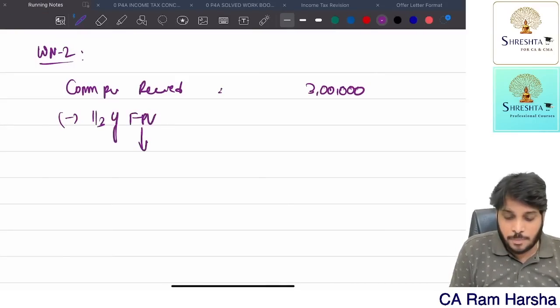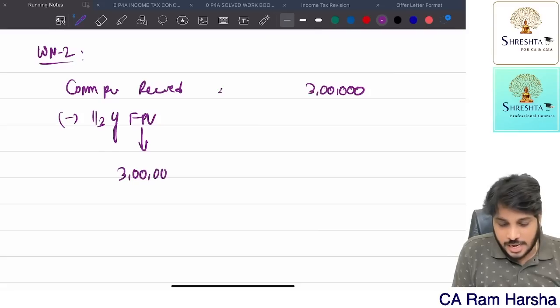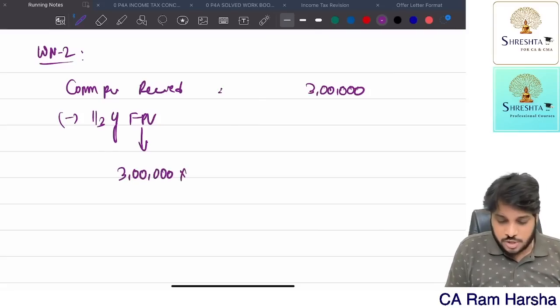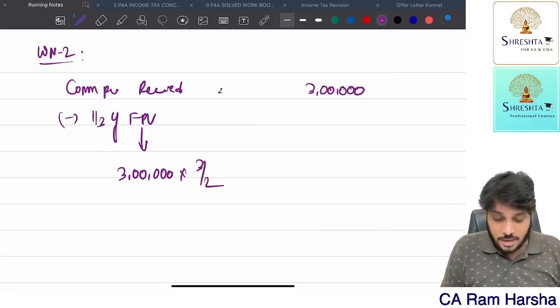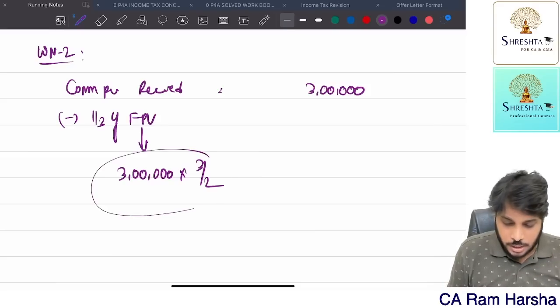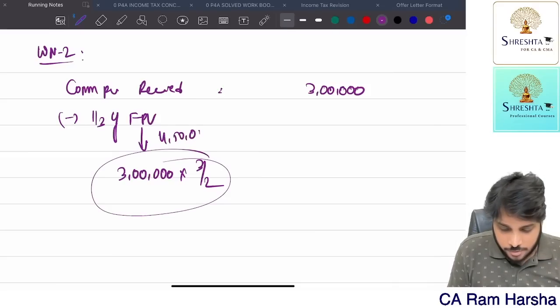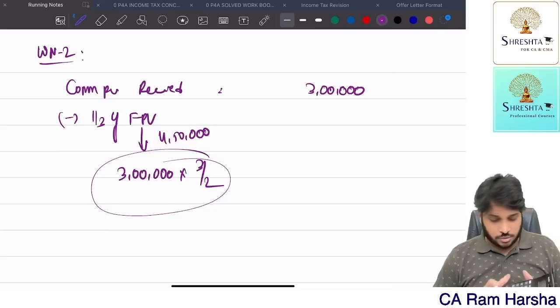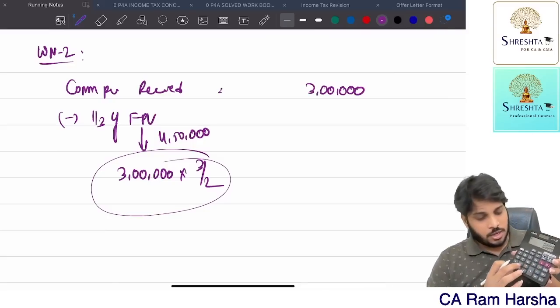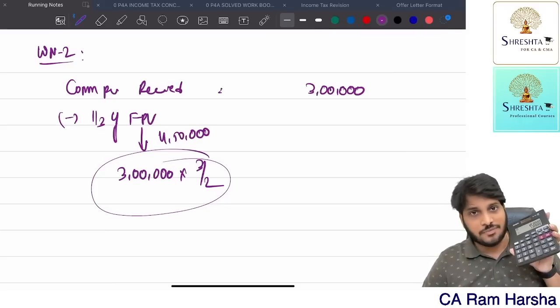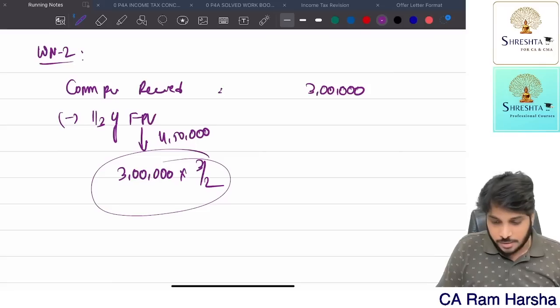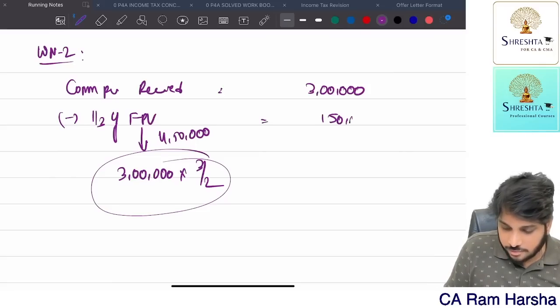How to find out full pension value? 3 lakhs I received for 2/3, so for the full value, 3/2. Full value is equal to 4,50,000. How to identify? 3 lakhs equals 2 portions, multiplied by 3 portions for the full, so you will get 4,50,000. In that, 1/3 is equal to 1,50,000.